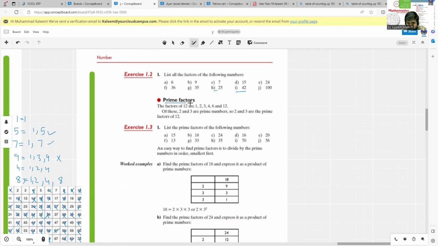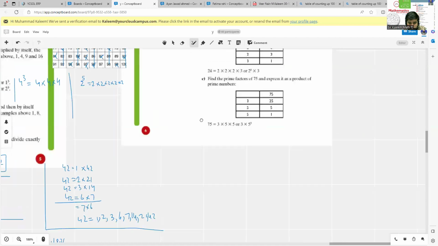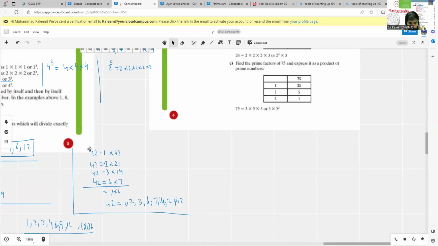Next we have prime factors. How can we find prime factors? Now we already know how we can find the factors. Firstly, you just have to find the factors. Then you just have to pick the numbers from the factors that are prime. Like in the same example here, let me make a copy of this example, then I will explain. Just give me a second.